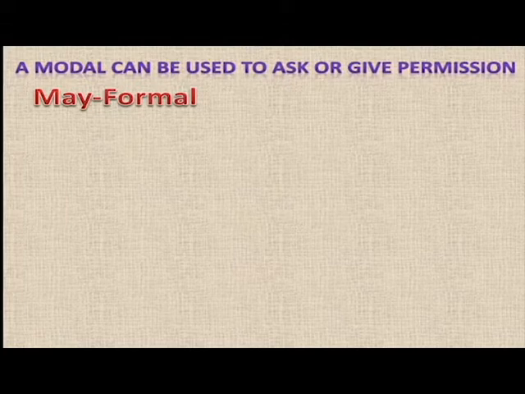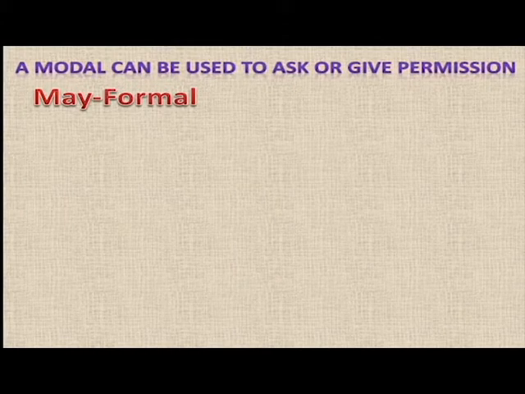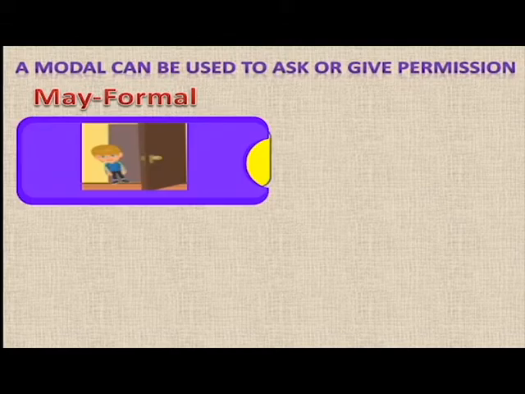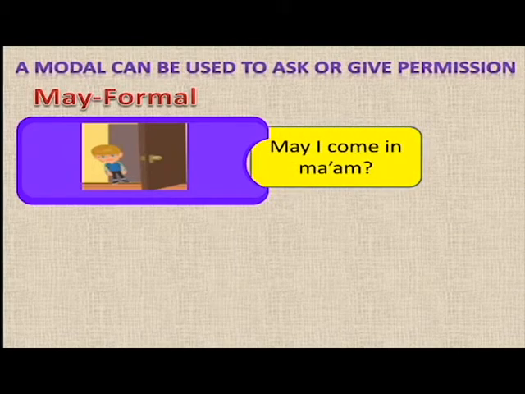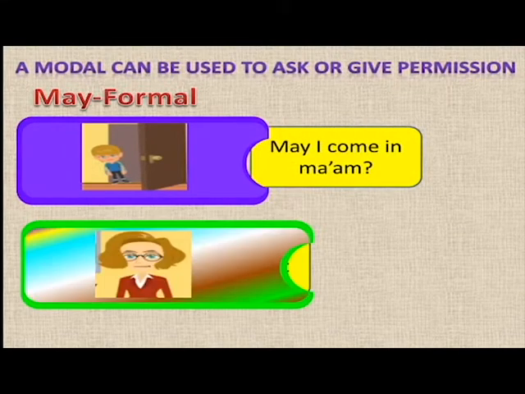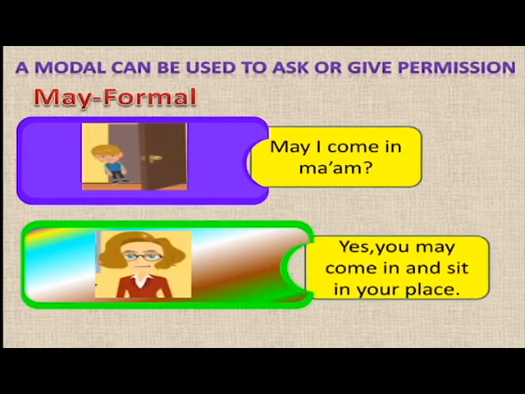Now, a modal can be used to ask or give permission. As we have already learned about ability and possibility, now we are going to learn how modals can be used to ask or give permission. For example, may is used in formal situations. When you are asking formally, somebody, "May I come in, ma'am?" And here the ma'am replies. "May I come in" is asking permission, and ma'am gives you permission: "Yes, you may come in and sit in your place."